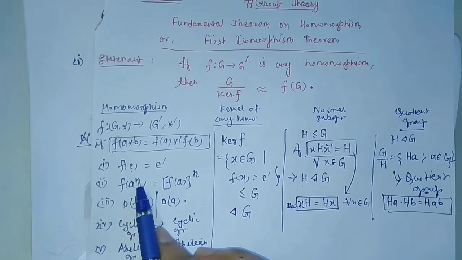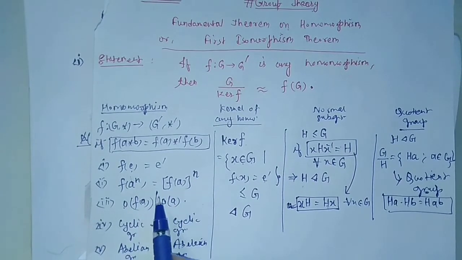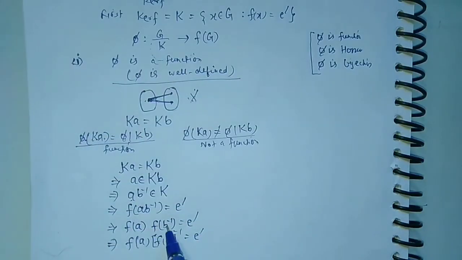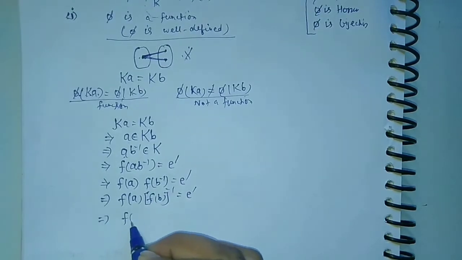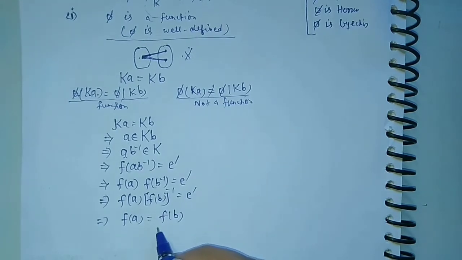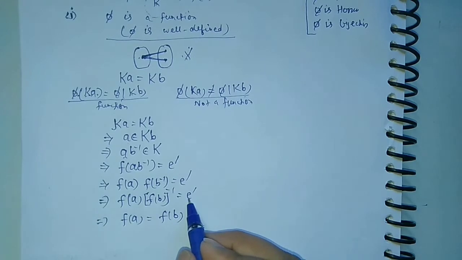Here f(a^n) becomes equal to (f(a)) raised to the power n, and for n equal to -1 this is true. This will imply that f(a) is equal to f(b), because f(a) into f(b) inverse is equal to the identity element.